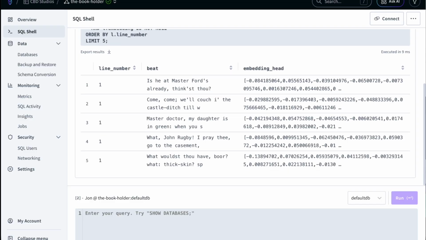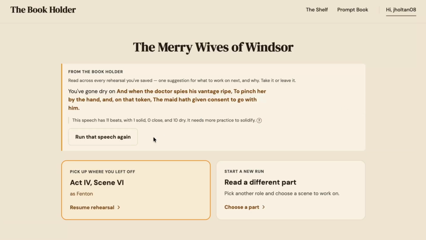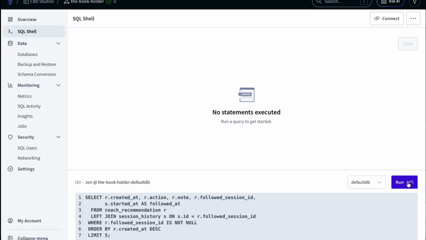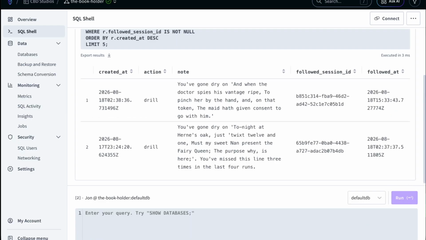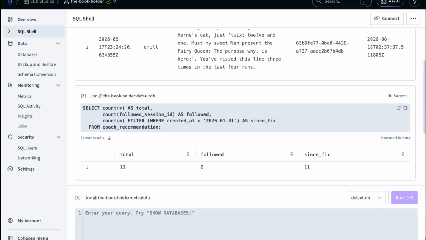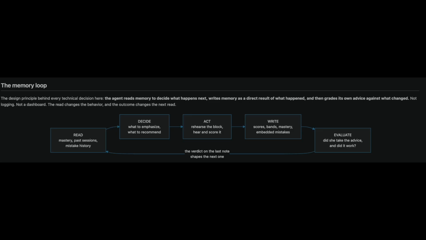And here's what most agent demos skip. When she acts on a recommendation, the session records which one it came from. So next time, it doesn't ask whether she followed the advice. It asks whether the advice worked. Comparing those grades then against now. If nothing improved, the agent treats its own advice as wrong and changes approach. Read, decide, act, write, evaluate.